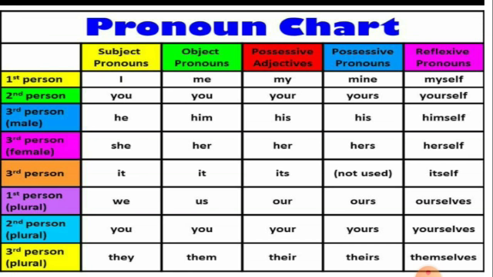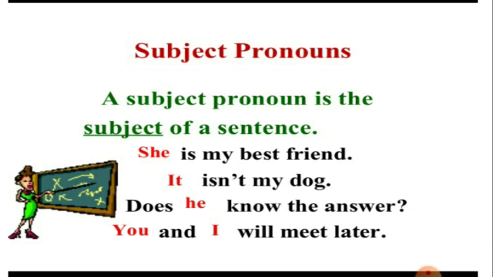And in the third person, he, she, it, they become him, her, it, his, her, its, his, hers. In the third person, we do not use it as a possessive pronoun. In the reflexive, it becomes himself, itself, herself.